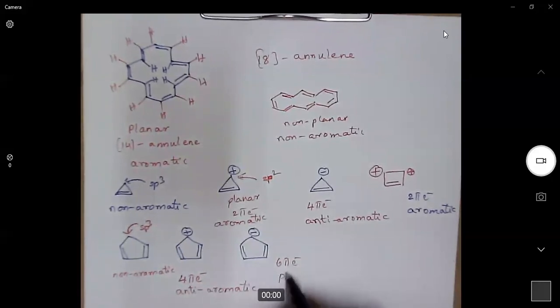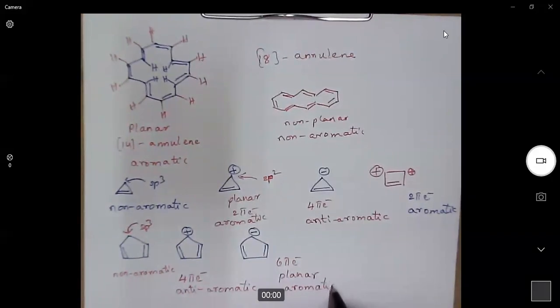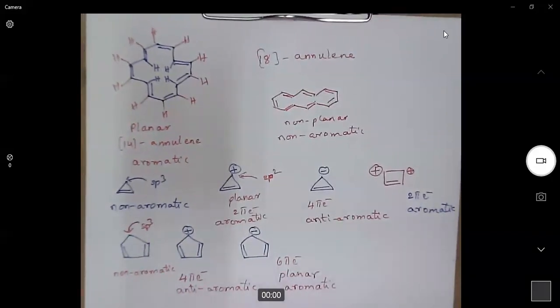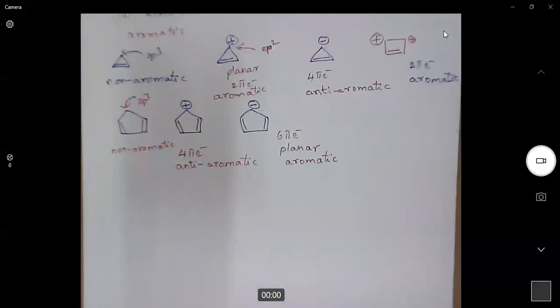So it is a 6 pi electron system and it is a planar molecule. So it is aromatic.